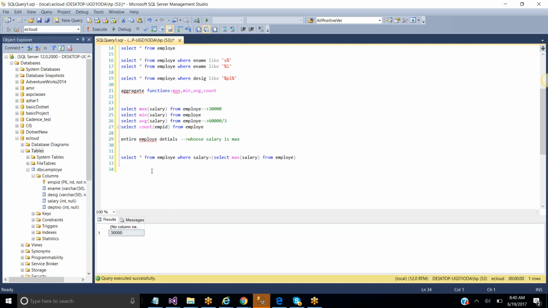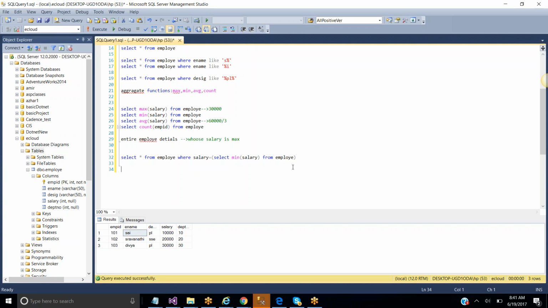Now you can find the person who is getting the less salary. If you want to get the less salaried person, then we need to just give minimum. That's it, right? See here, who is the person who is having the less salary? That is Sai. Clear? Because maximum salary is Divya and minimum salary is Sai. Like this, we can use the subqueries to execute the inner queries. Clear?